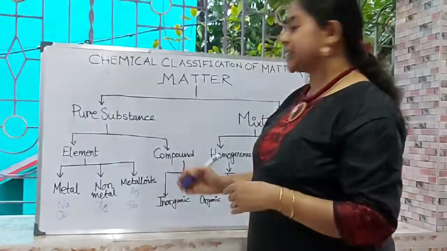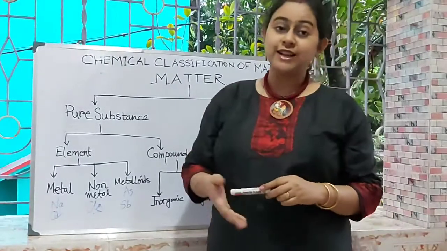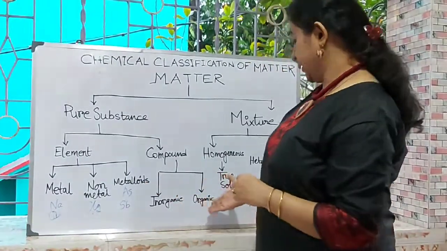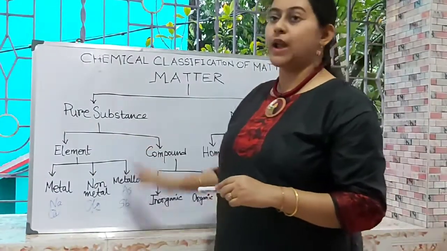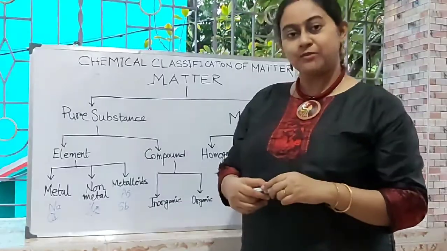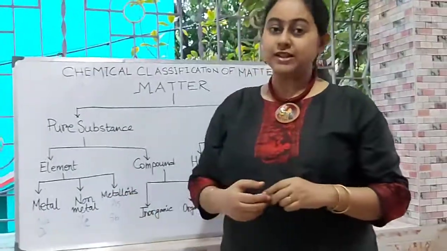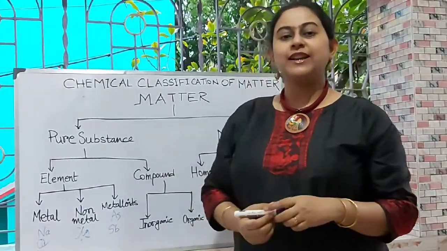Now let's talk about compounds. Compounds are classified into either inorganic or organic in nature. When two elements join, they form a compound. Like I'm taking sodium from metals and chlorine from non-metals, it produces sodium chloride. Sodium chloride is table salt.